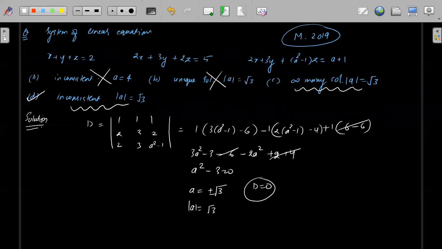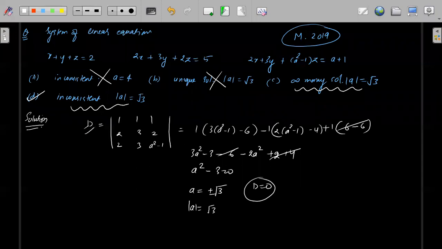So for inconsistent, you can check D. Because for any one of them, if you substitute a equal to root 3, this will not be equal to 0. So that means you will get inconsistent. Understood? Fine. Okay, yes. You can check through that also, that two lines are parallel, but the determinant method also works.